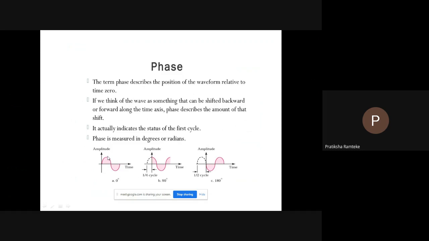So the amplitude is increasing in 0 degree phase, and in 90 degree phase it is moving downward, so the amplitude is decreasing. And in 180 degree the sine wave is also moving downward, so the amplitude is decreasing. On the status of these sine waves, we describe if the amplitude is increasing or decreasing.